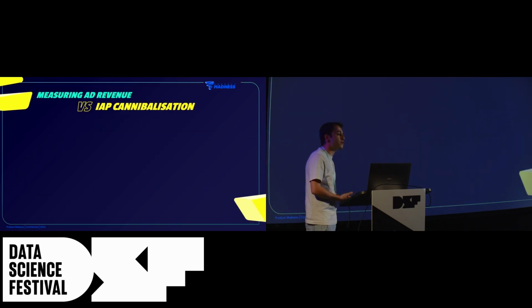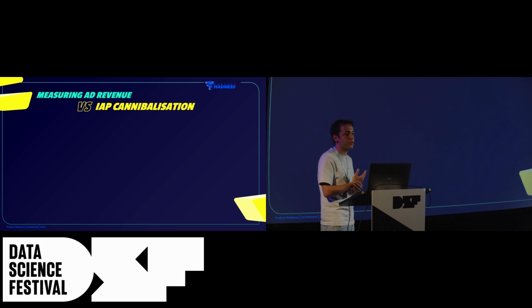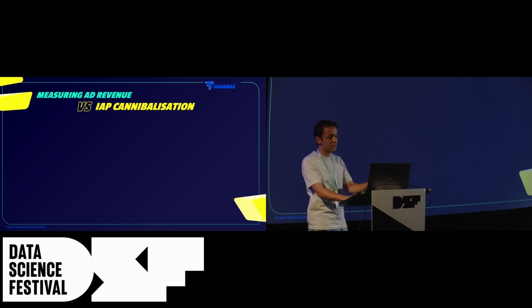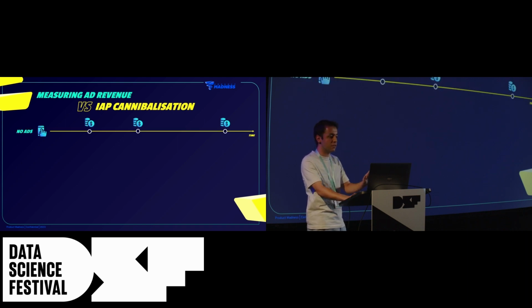Well, first, we need to think about how we can formalize our primary concern into some sort of mathematical equation. To do that, let's understand user behavior on a timeline. Let's imagine a world where there are no ads, so users are engaging and having fun in our games, keep spinning, and when they need to get more coins, they make in-app purchases, as you can see on the timeline.